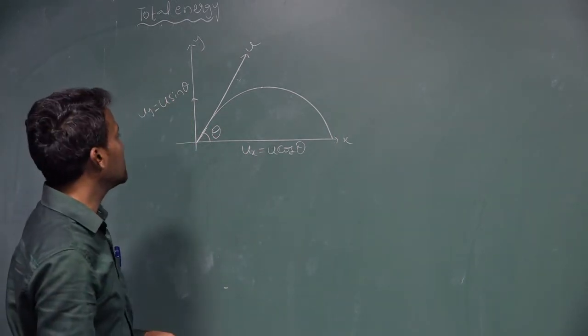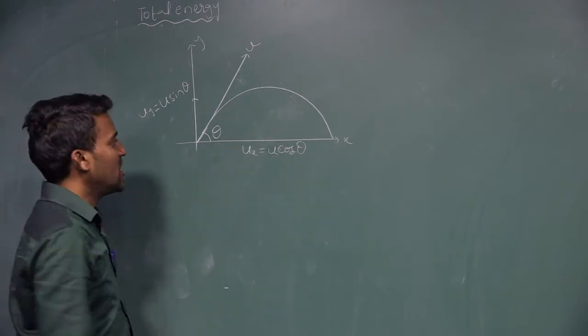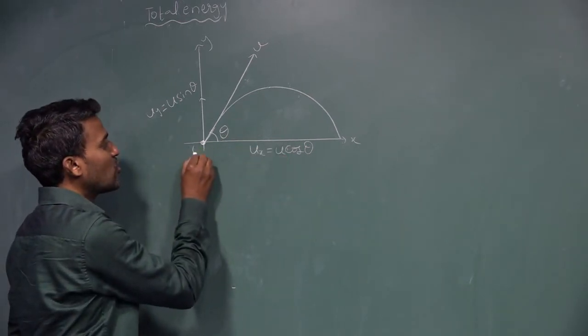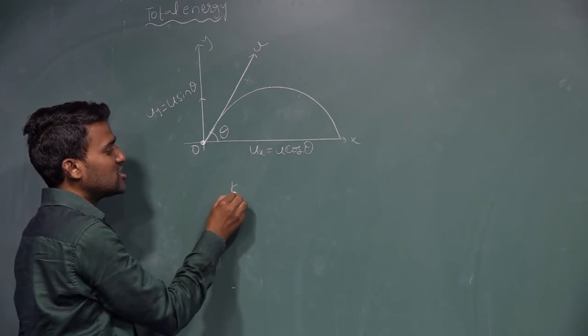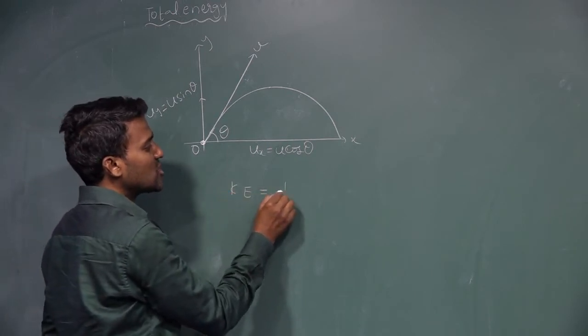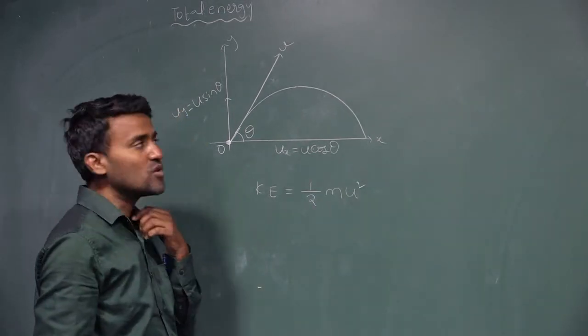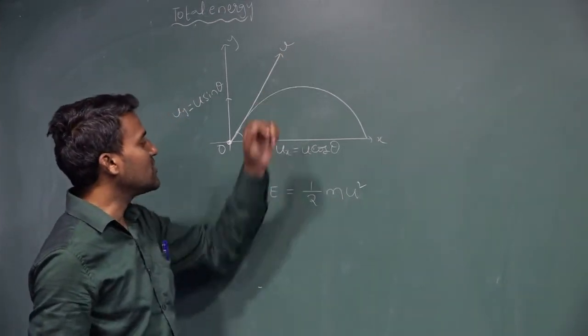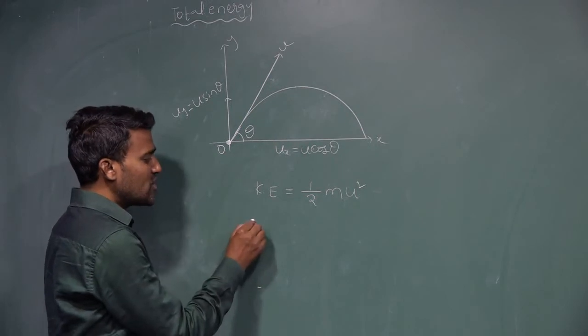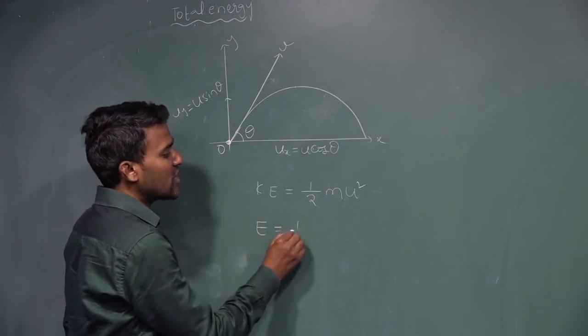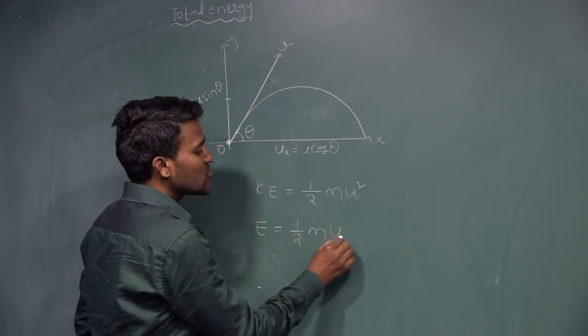First I will calculate the total energy at the point of projection. Kinetic energy is equal to half m u square. At the point of projection, kinetic energy is half m u square, so total energy is half m u square.